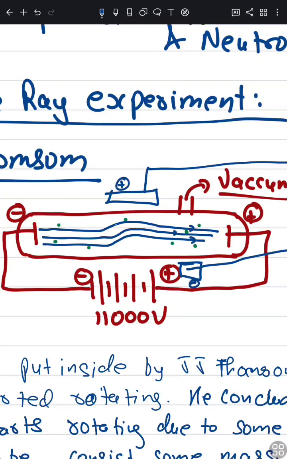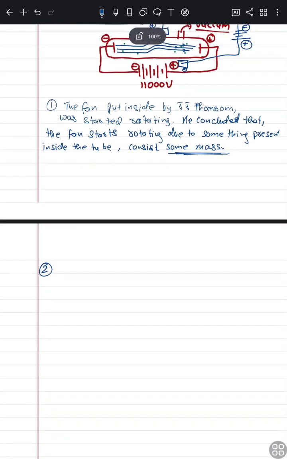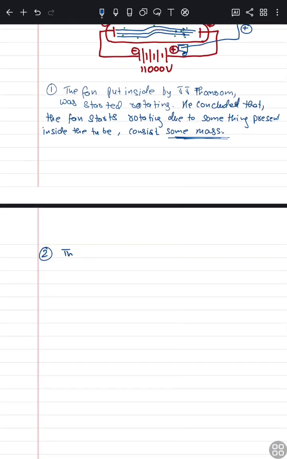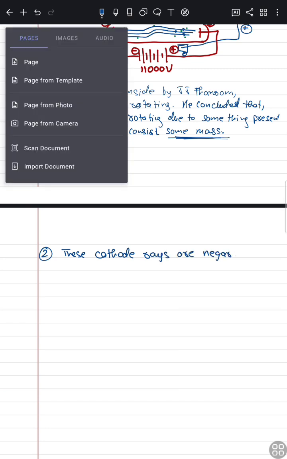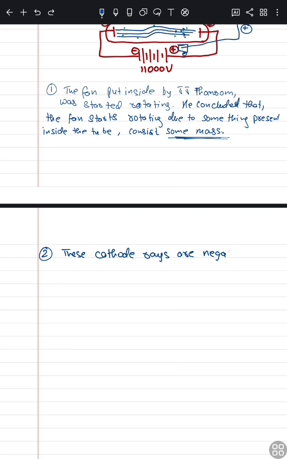When these cathode rays were deflected towards the positively charged plate, from this point J.J. Thomson inferred that these cathode rays are negatively charged particles.